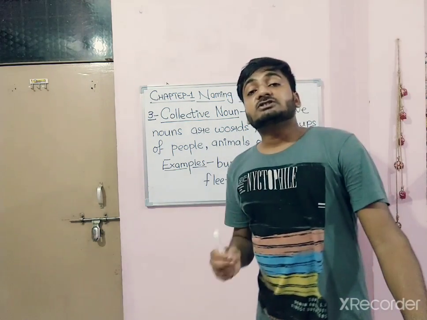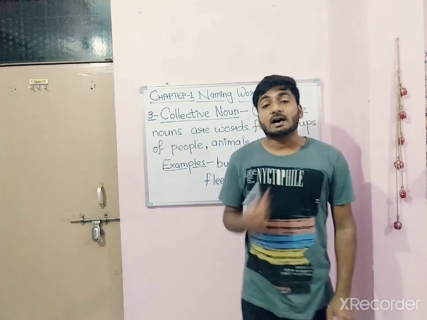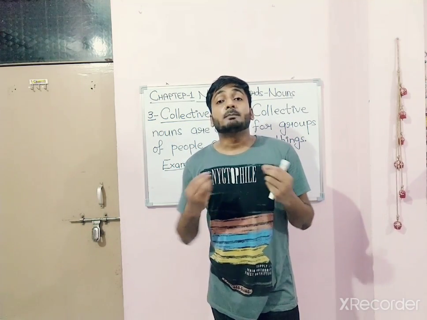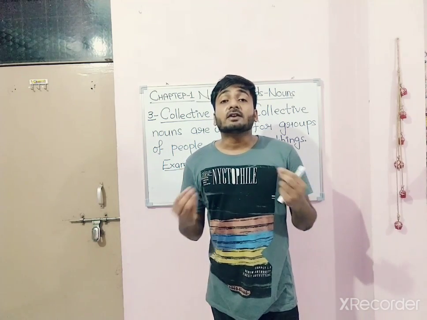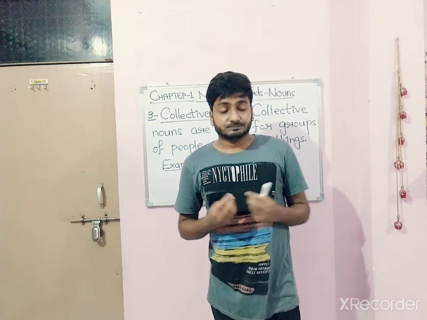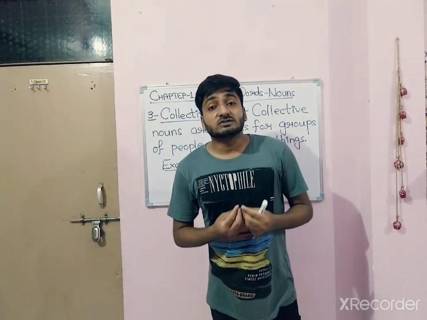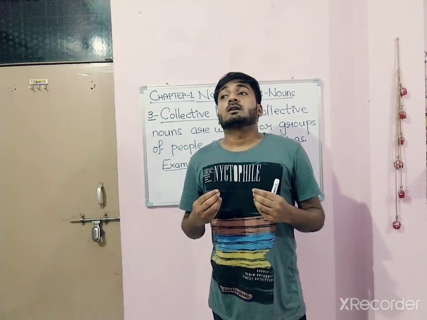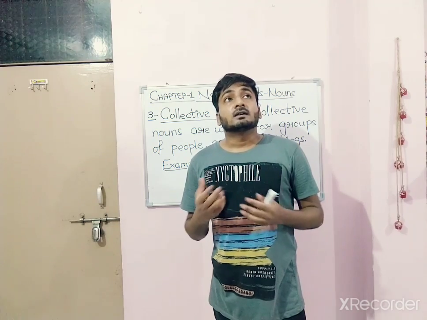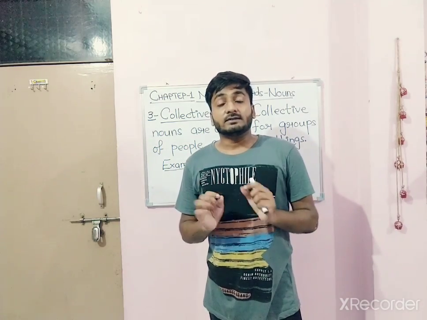That means a collection of things, people, animals is called a collective noun. Like a bouquet of flowers, a bunch of keys, a pride of lions, a school of fish. Like that, some more examples. An army of soldiers, and a herd of sheep, a pride of elephants. These all are collective nouns.